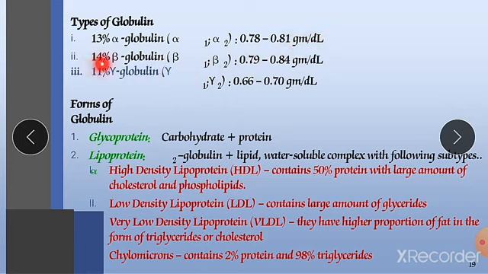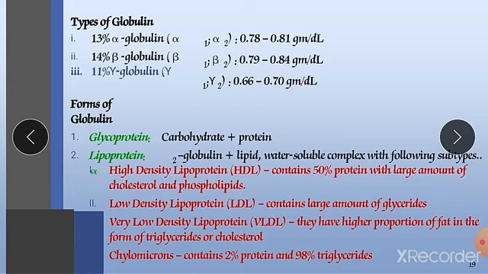Second is beta globulin, which is 14% of the total globulin, and its concentration is 0.79 to 0.84 grams per dl. Next is gamma globulin. Its proportion is 11% and it is available at 0.66 to 0.7 gram per dl.